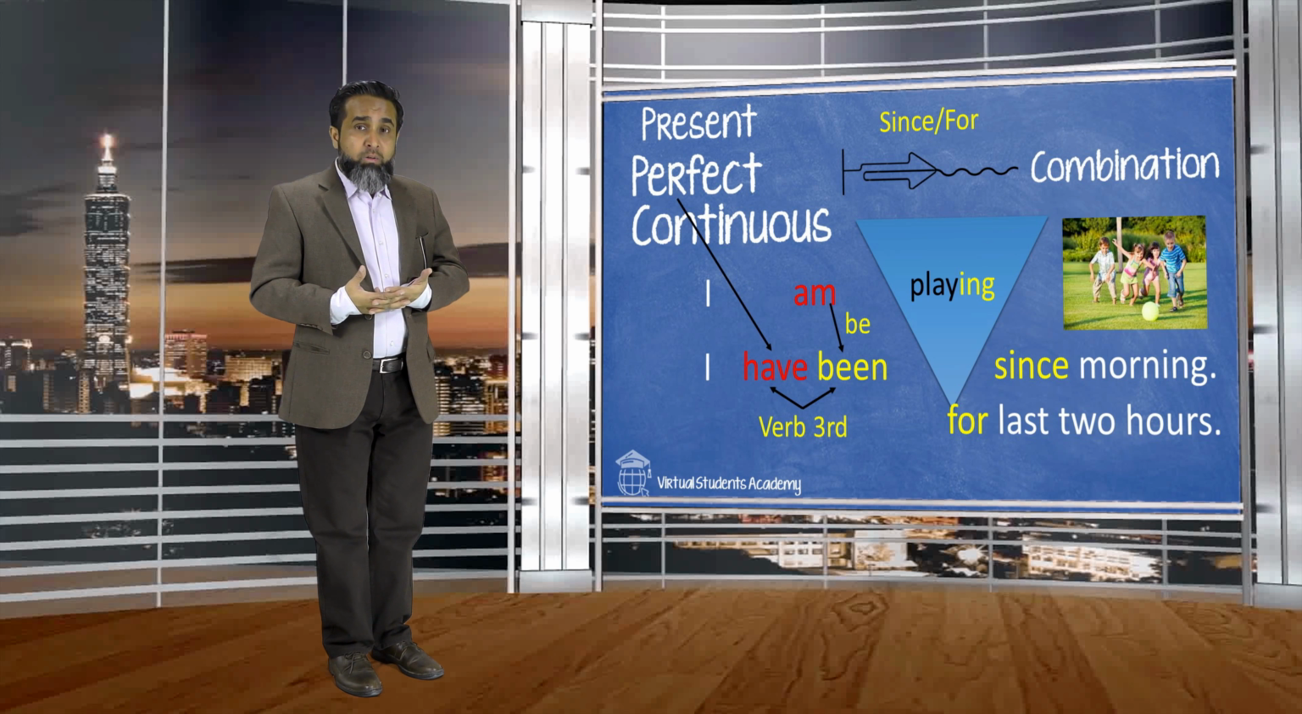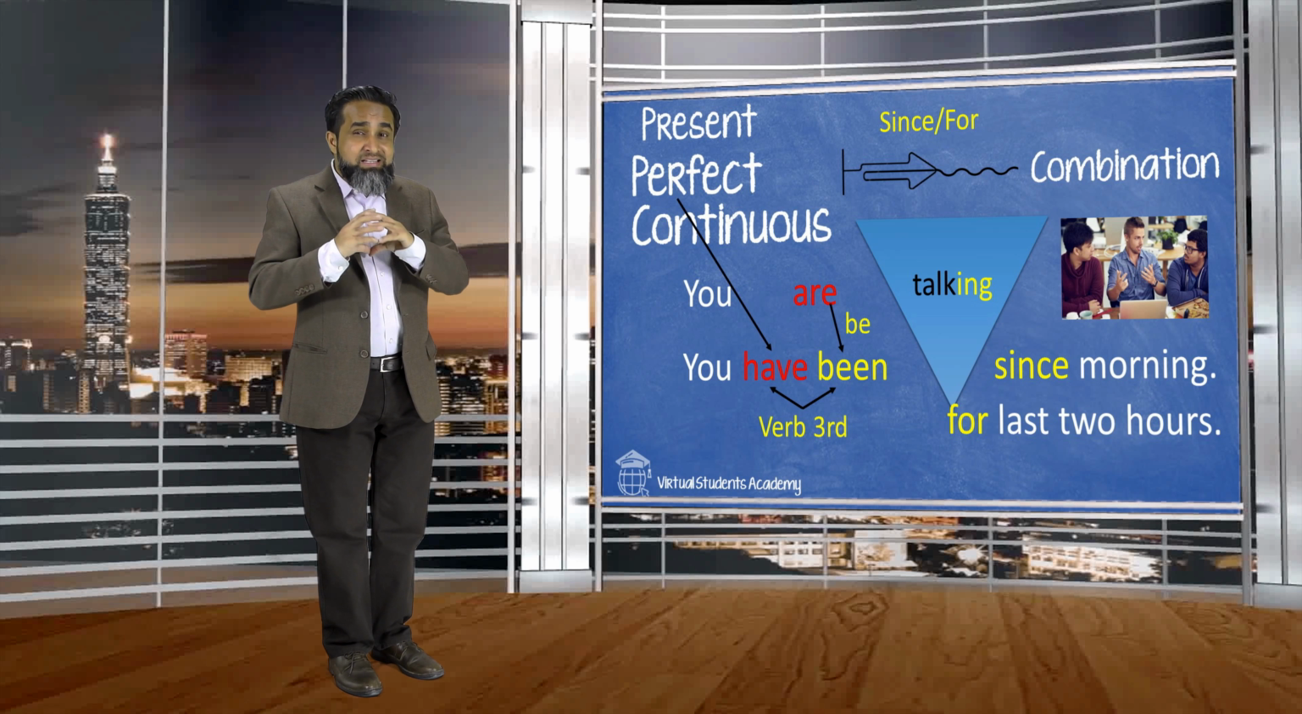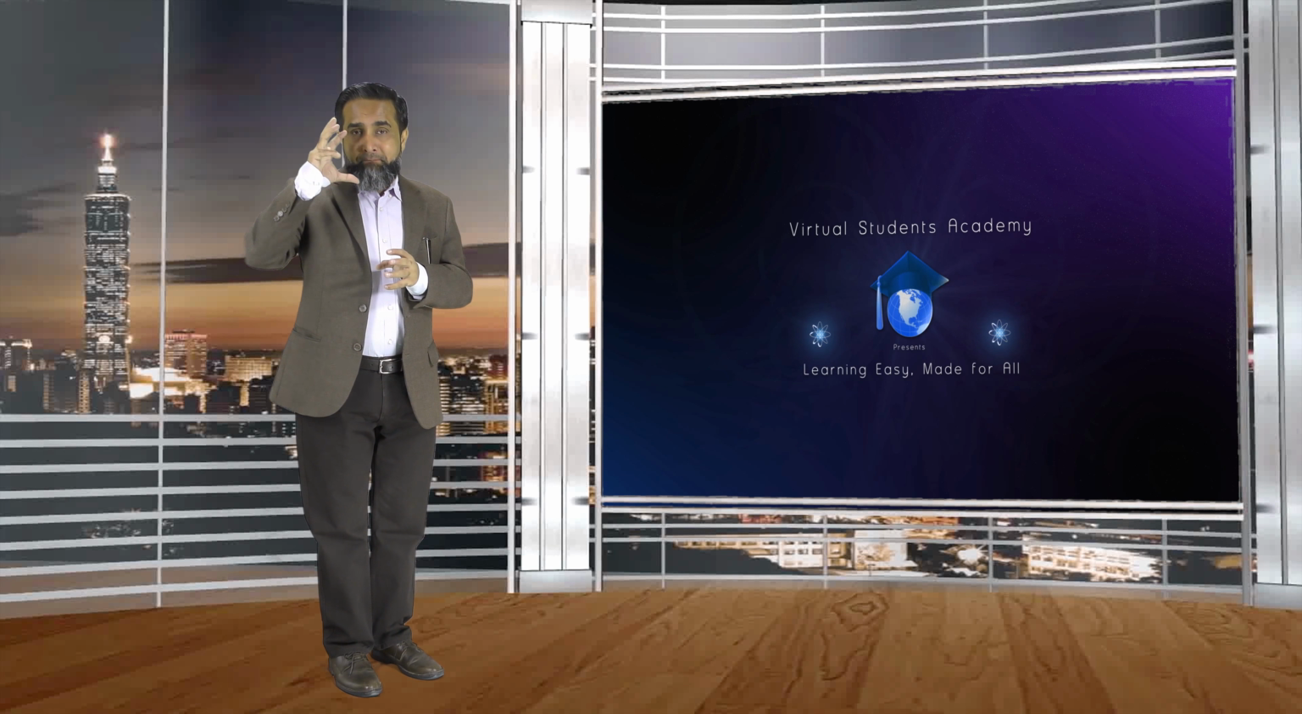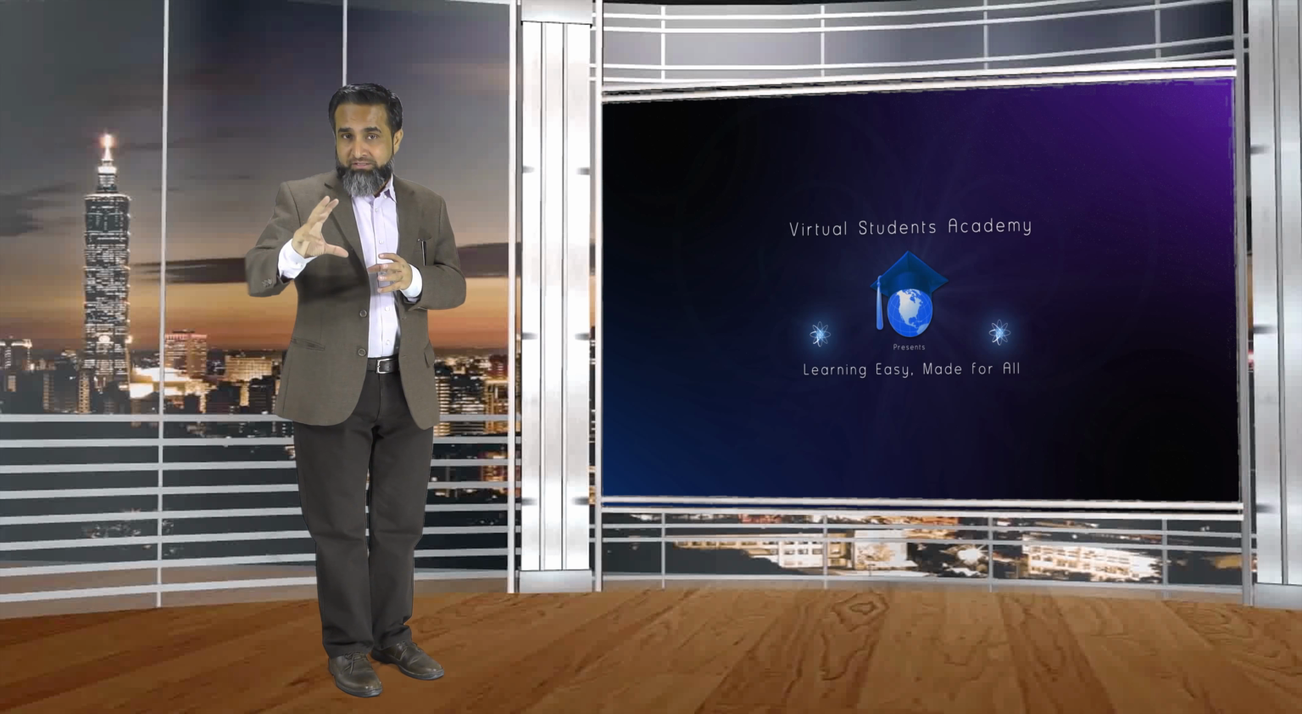Just look at a few more examples. I have been playing since morning. And the last example is, you have been talking since evening. You have been talking for last 3 hours, for last 30 minutes. So present tense always uses present verb and present helping verb, and four forms have little variations which you have learned. I am sure it's very easy to learn present tense, and this was part 2.